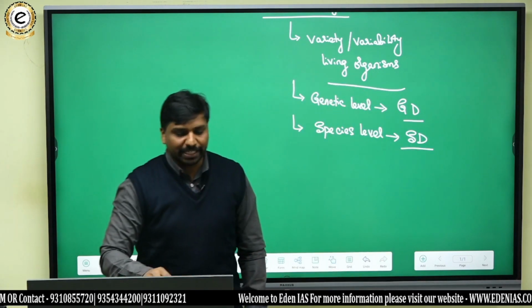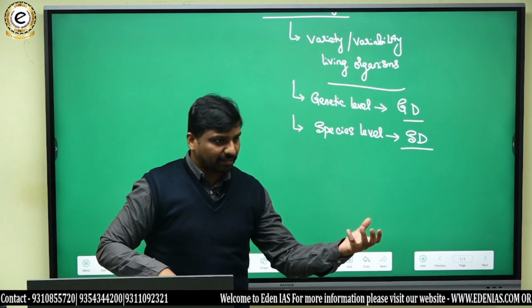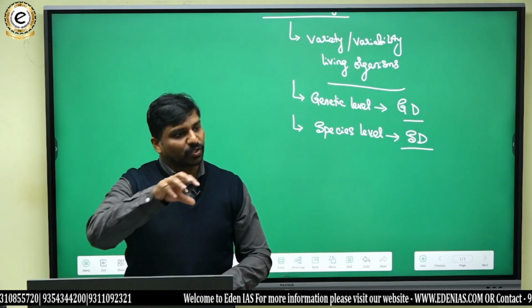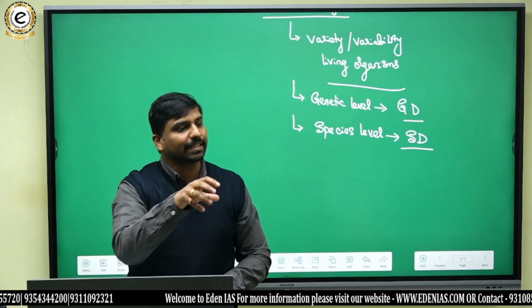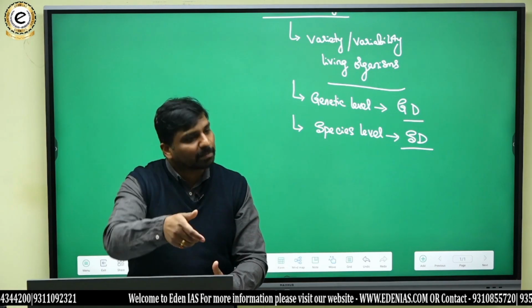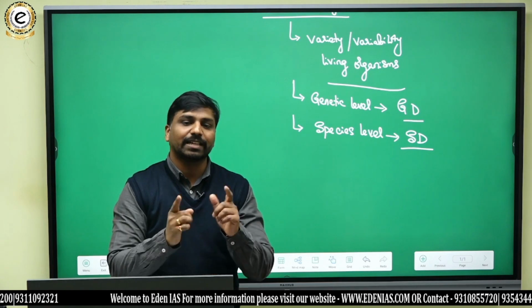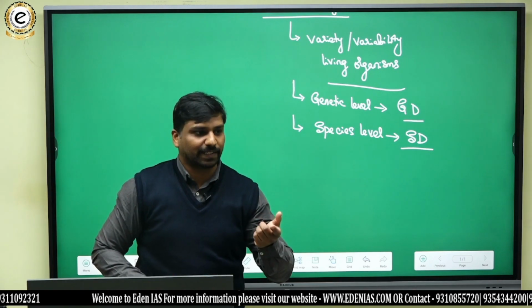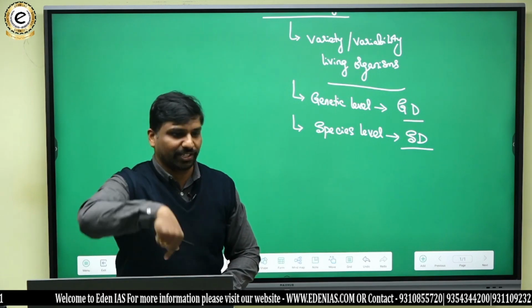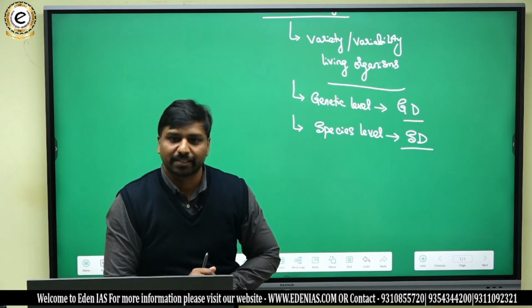Species diversity means tigers, elephants, deers, or birds. This is one species, one species. So more species of animals or organisms present in a region can be known as species diversity. That means diversity between species in a region.